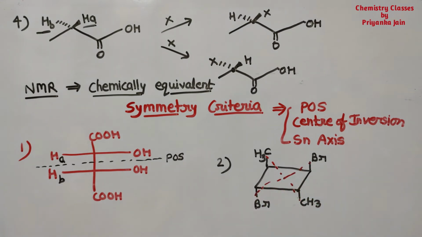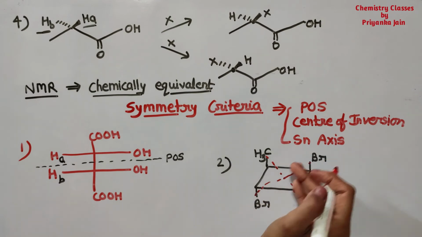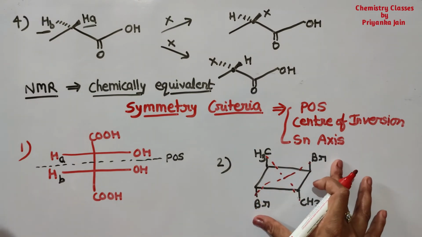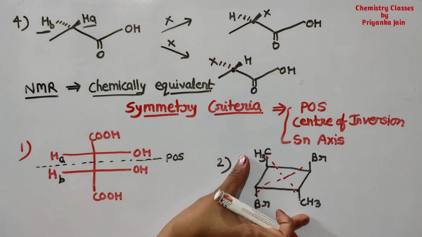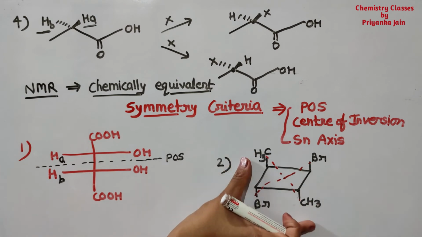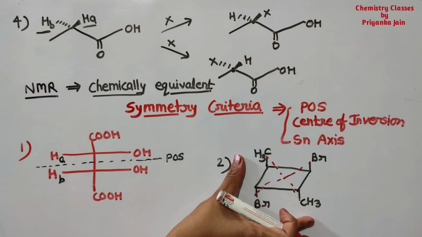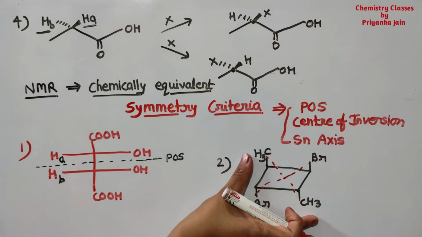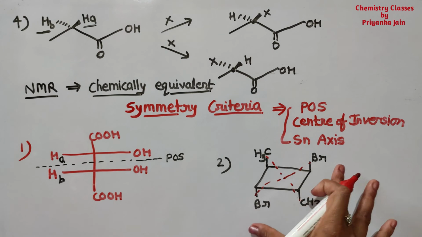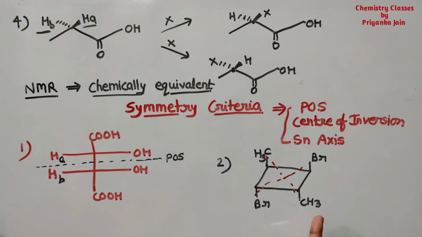This is the center of inversion and you can reflect these two ligands in this manner. So these two bromines, or if you see these two methyl groups, are the enantiotopic ligands. So if you are asked whether these methyl groups are enantiotopic or homotopic, then you can say that these are enantiotopic ligands. Similarly, these two bromines are enantiotopic, right? You do not need to replace them.